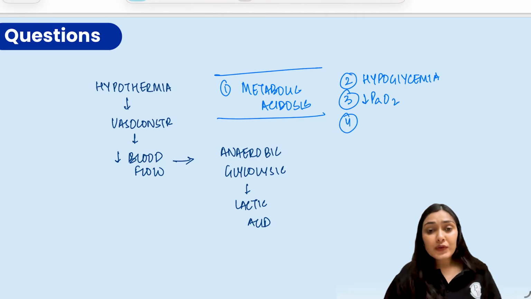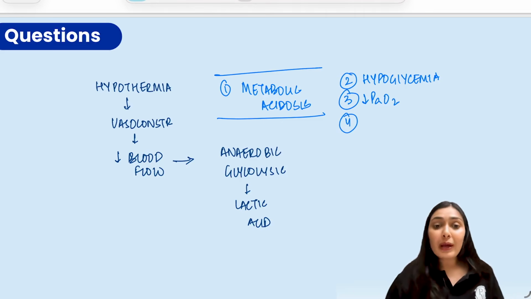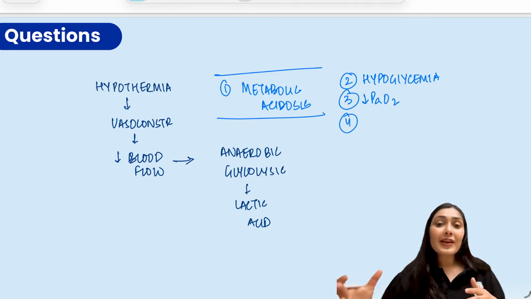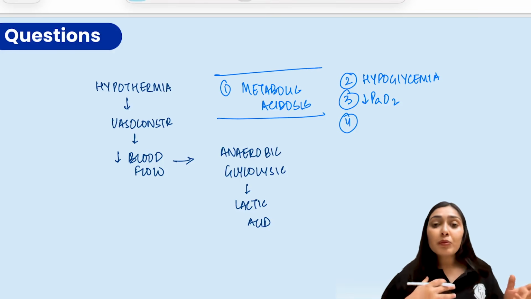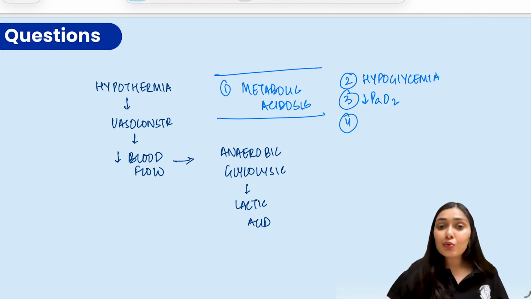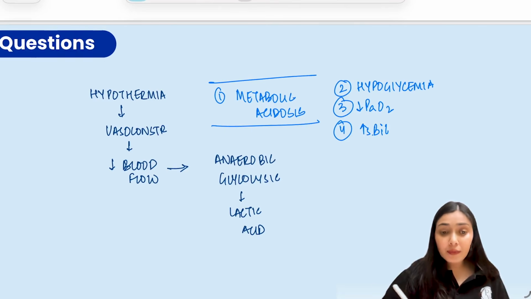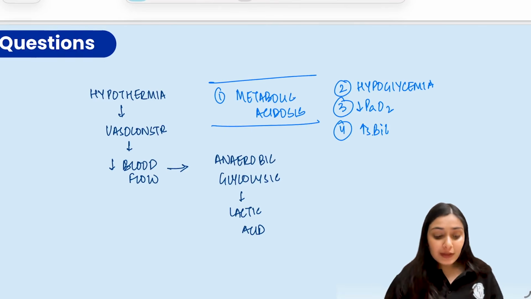And fourth, during cold stress, the free fatty acids are released. These free fatty acids displace the bilirubin from the albumin binding sites, leading to hyperbilirubinemia. Right? So these are the important pointers.